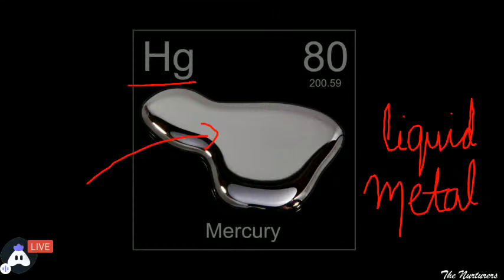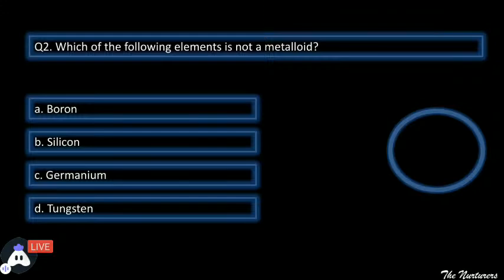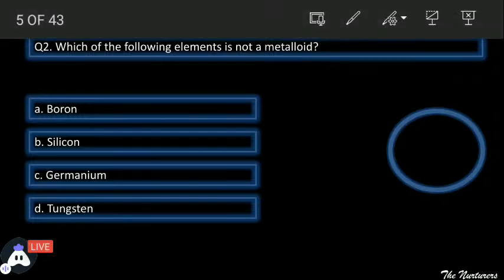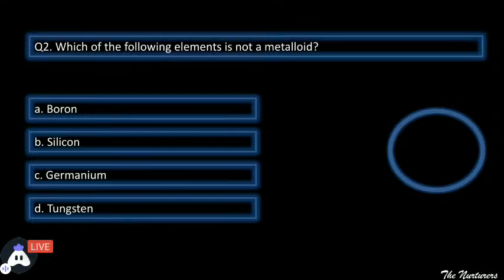So moving ahead to the next one, which of the following elements is not a metalloid? The four options are boron, silicon, germanium, tungsten. Out of these four, which is not a metalloid? For that you all must know what a metalloid is. So your time starts now. A specific time has been given to you all.